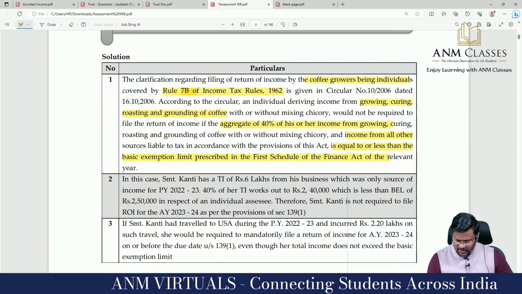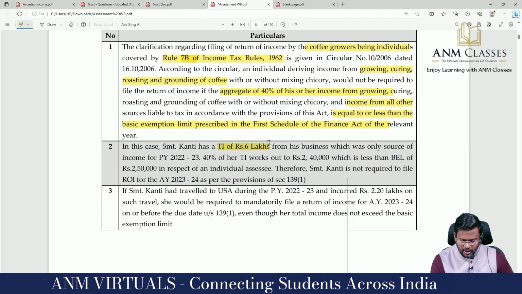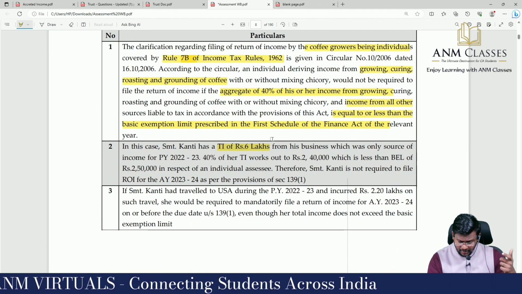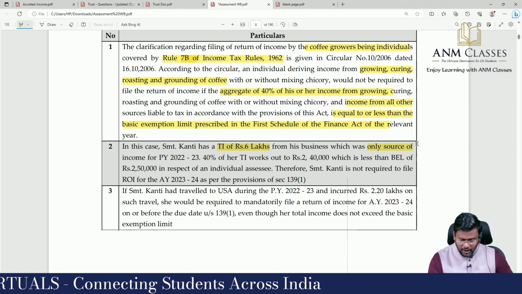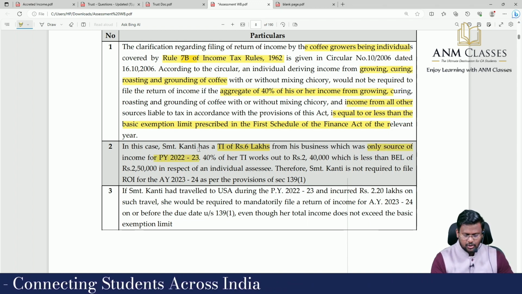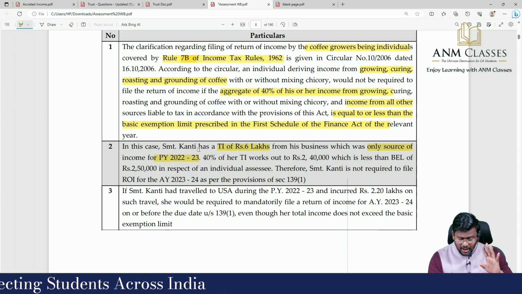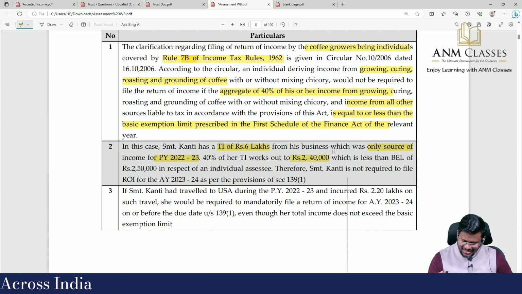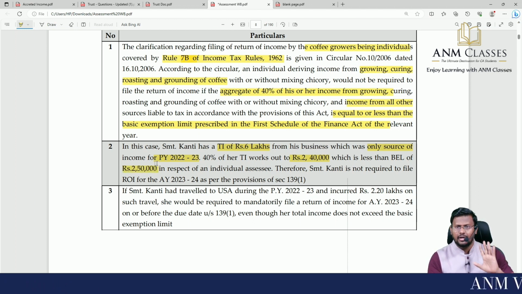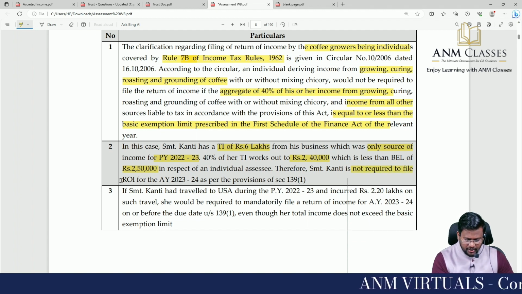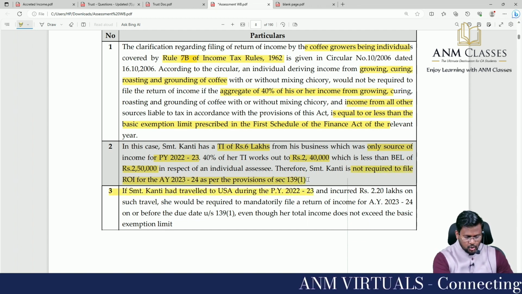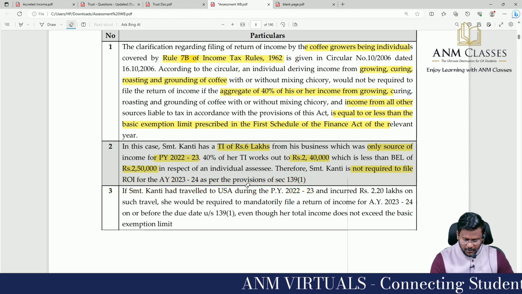In this case, Srimati Kanti has total income of 1 lakh from her business, which was the only source of her income for previous year 22/23. 40% of her total income works out to how much? Which is less than the basic exemption limit of rupees in respect of an individual assessee. Therefore, Srimati Kanti is not required to file return of income for assessment year 23/24 as per the provisions of section 139.